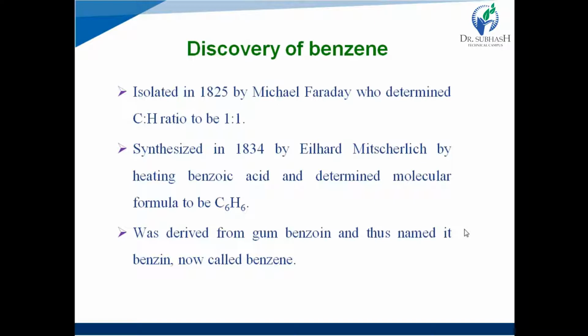Then it was derived from gum benzoin and thus named benzene, from natural source, that is gum benzoin. It was derived, and that's why it is named benzene, and it was spelled as BENZIN. But now it is called benzene, which is spelled BENZENE.